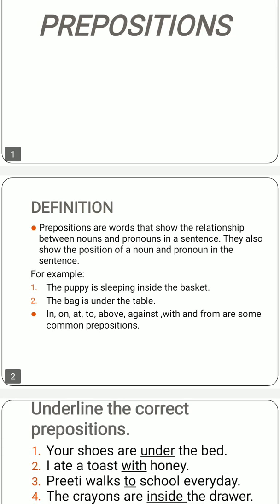So, for example, we can say the puppy is sleeping inside the basket. Now, the puppy is a noun. This sentence shows the position of the puppy. Position here means the place where the puppy is lying or sleeping. Inside is the preposition that is telling us that the puppy is sleeping inside the basket.